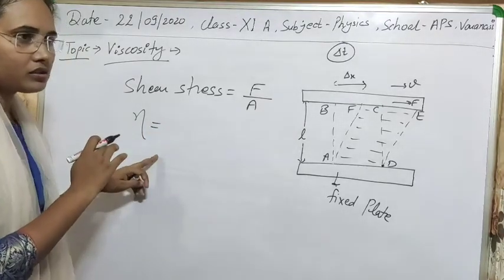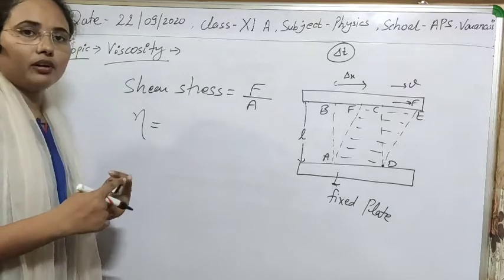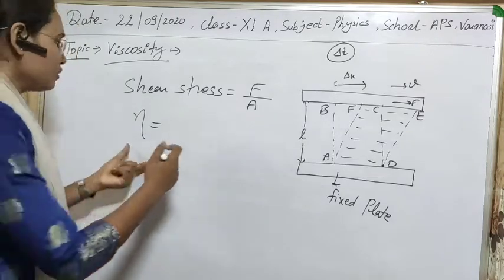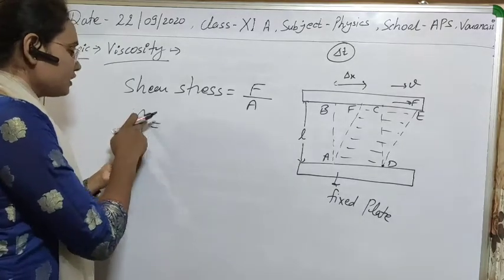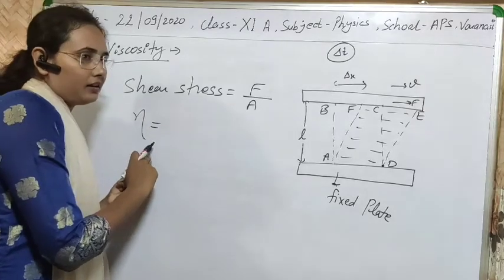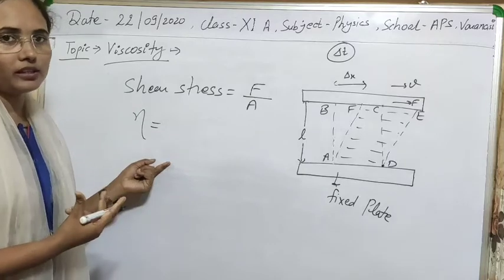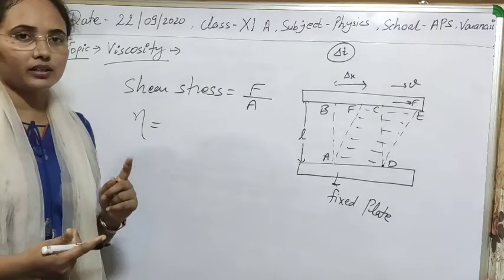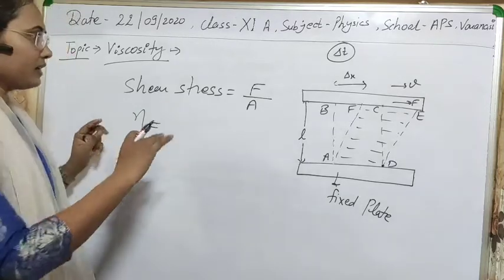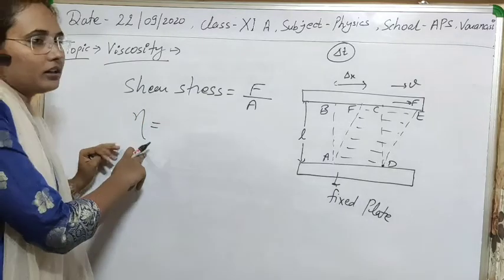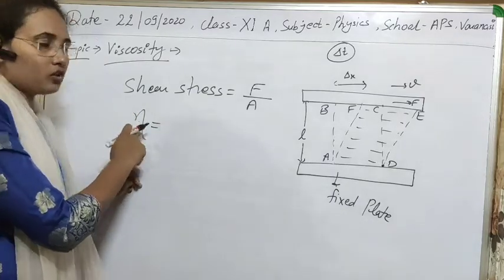It is also a constant, as we have already studied modulus of rigidity. This is the case of fluid. The word rigid is used in the case of solids, that's why we can't use rigidity here. So I am changing only the name, that is called the coefficient of viscosity here.